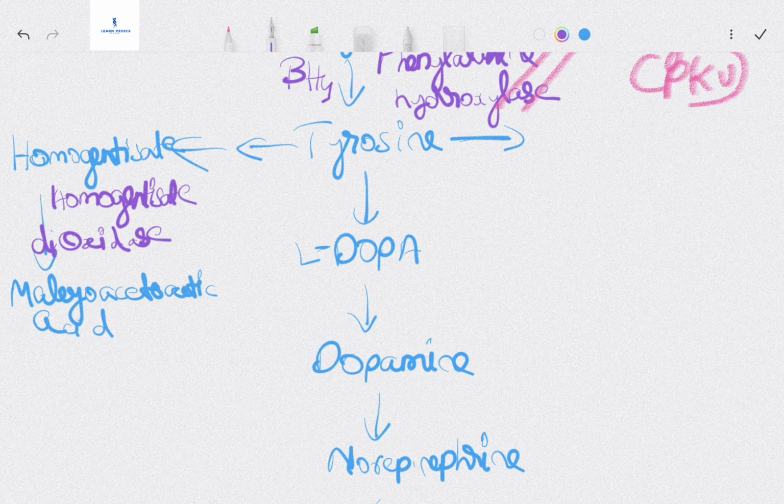A pretty good guy also here. Like phenylketonuria, we have an autosomal recessive deficiency of homogentisate oxidase. We can get alkaptonuria. Pretty badass.